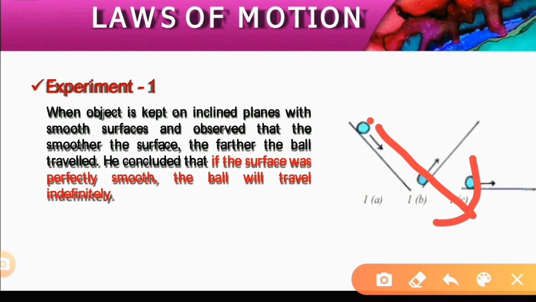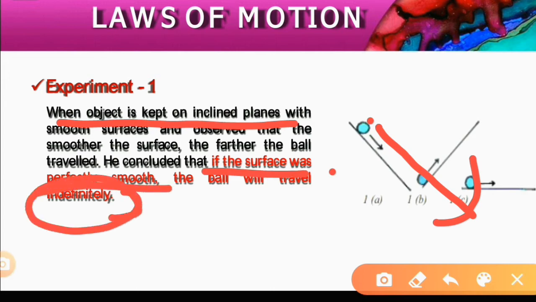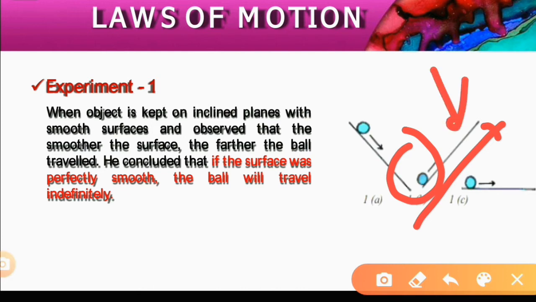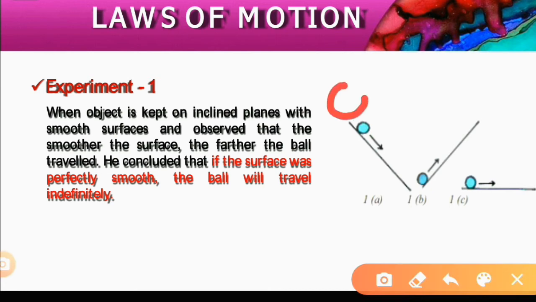He concluded that when an object is kept on an inclined plane with a smooth surface, if the surface is perfectly smooth, the ball will travel indefinitely. Travelling indefinitely means it will not stop; it will be continuously in motion. The other thing he concluded from the first experiment is that if an object is pushed upwards on an inclined plane, its speed decreases, while an object placed on top of an inclined plane moves down and its speed increases.